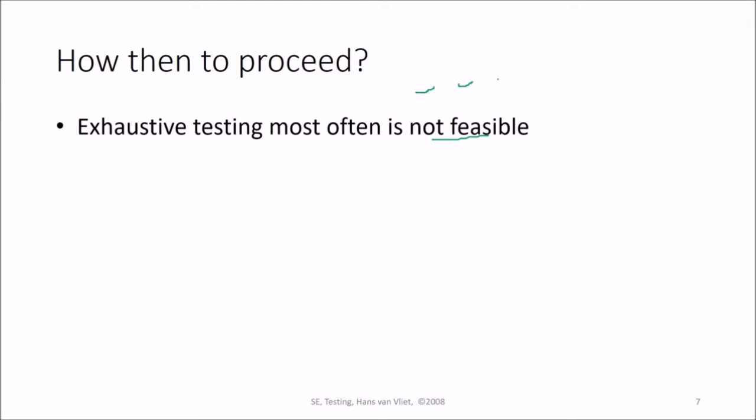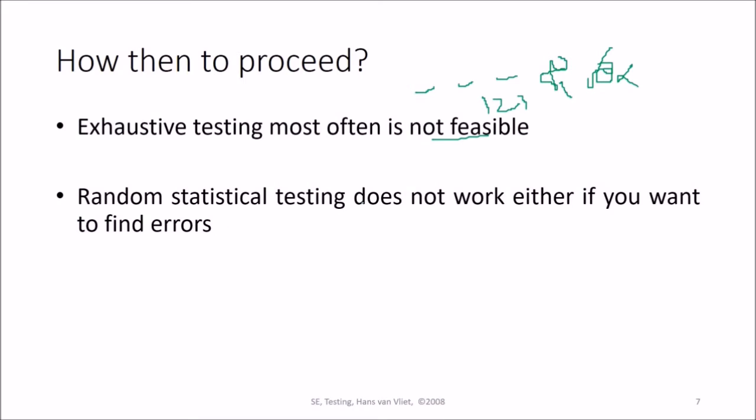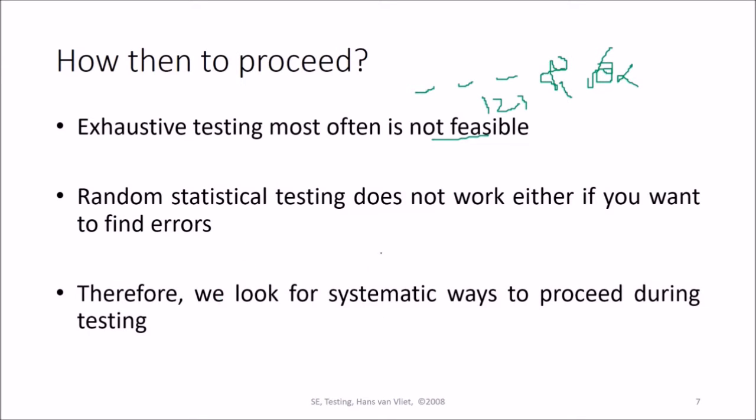If a variable can take values from 1 to 100, and you check 1, 2, 3, 4 until 100, this is exhaustive testing. This is not feasible. You can test at 1, at 50, and at 100. This is what is desirable. Random statistical testing does not work either if you want to find errors. Therefore, we look for systematic ways to proceed during testing.